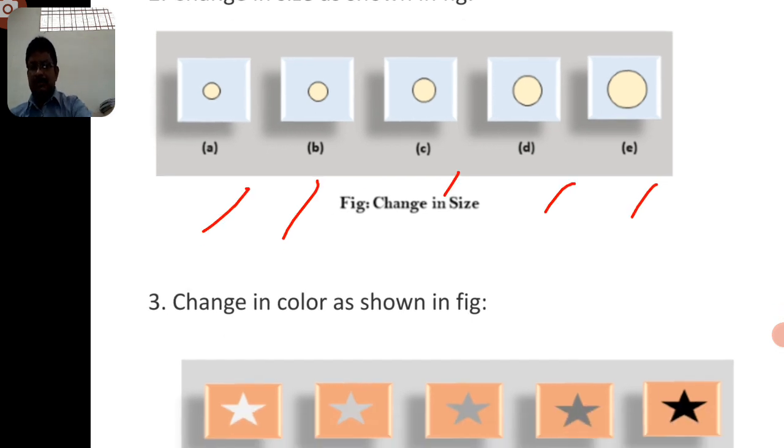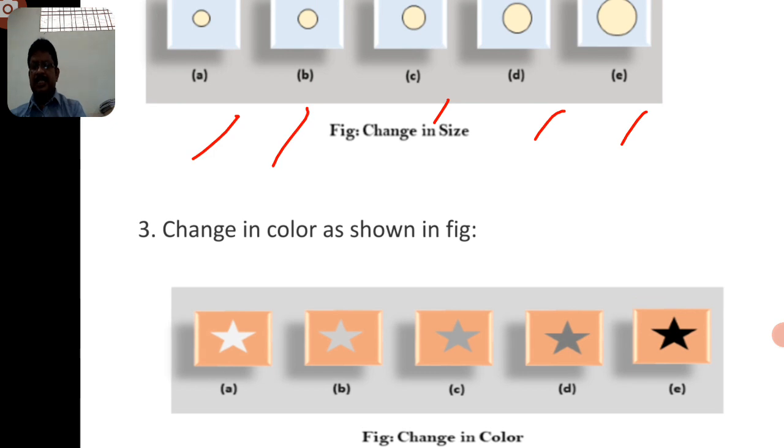Coming to the third one, the change in color. In animation, one of the activities is the color change. Now you can observe that A can be considered as one color, the foreground color and the background color.